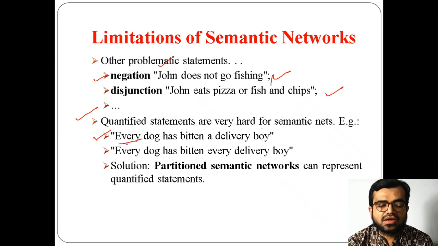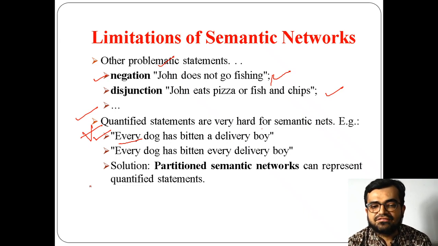Every dog. Now every here means for all, right? Now how to represent this every dog? We can take dog and a delivery boy and connect them, right? But the case here is every dog. That means I am quantifying the statement. I am saying not only one dog or two dogs, every dog.